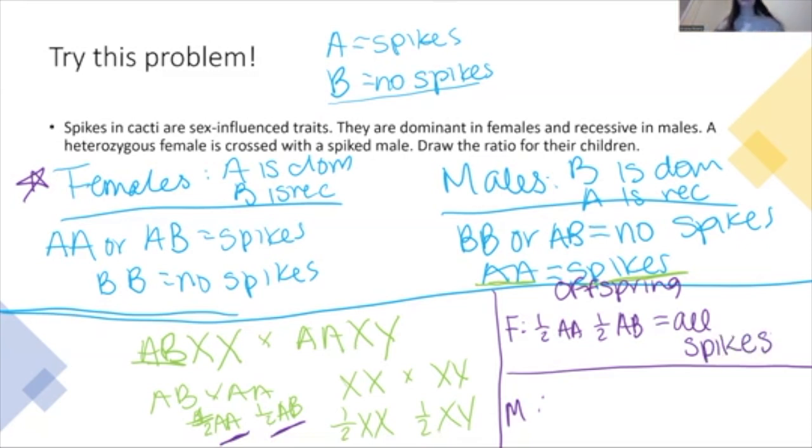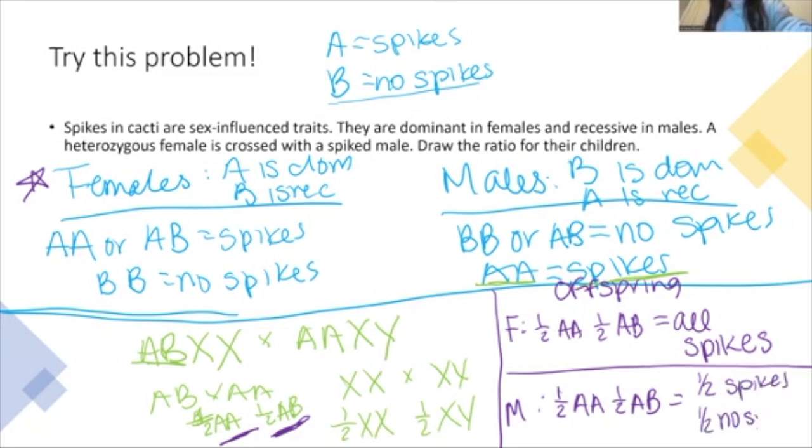Now let's look at our males. So our males have the same chances over here of 1/2 big A, 1/2 big A, big B. And so now I look to my blue male square and I see, what does AA mean? Well, that means spikes. What does AB mean? That means no spikes. So that means that I have half with spikes and half with no spikes.